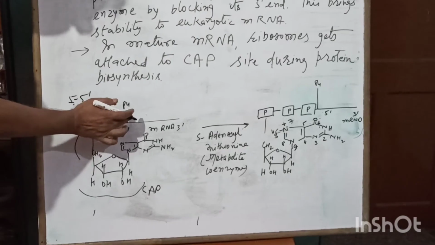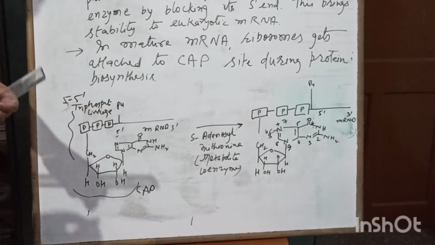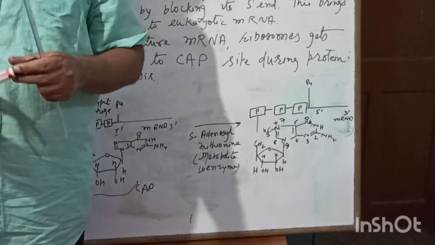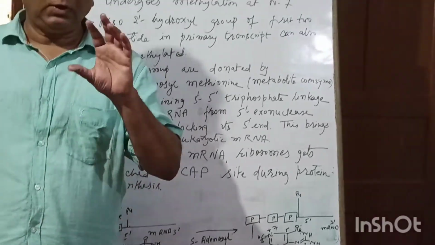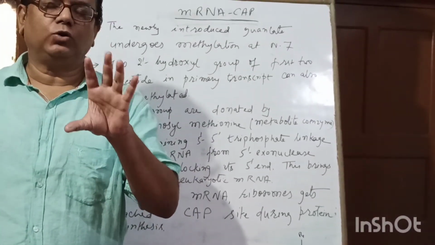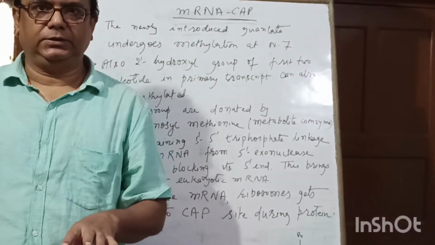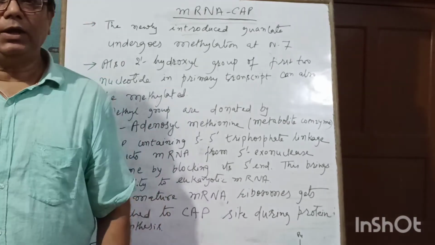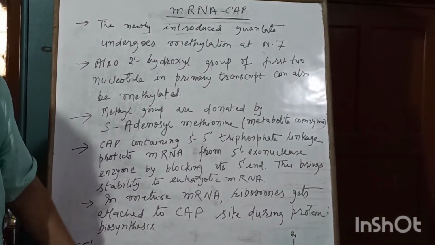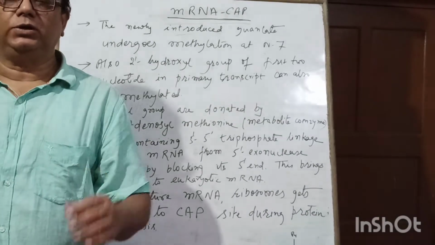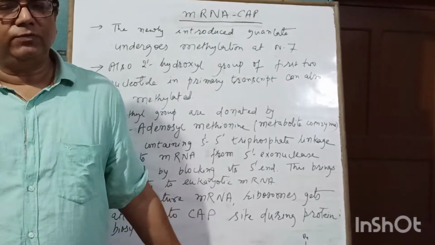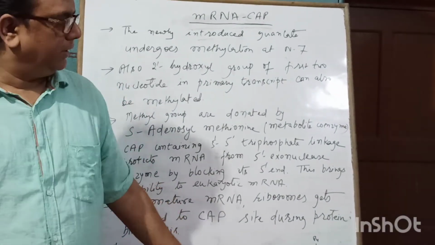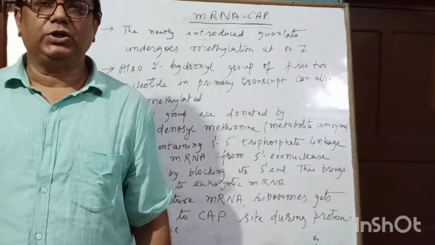In both the first and second nucleotide, the 2' hydroxyl group can be methylated. The first one is involved in cap formation, and the second one is any nucleotide.